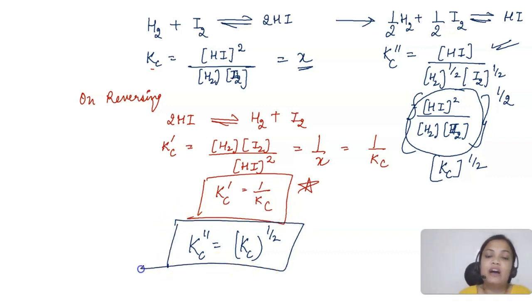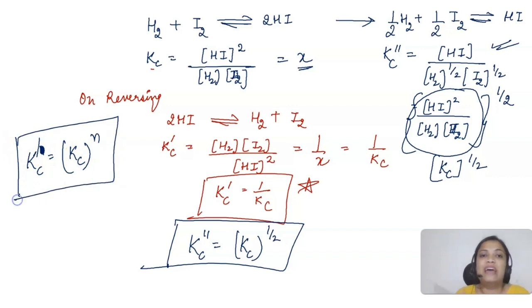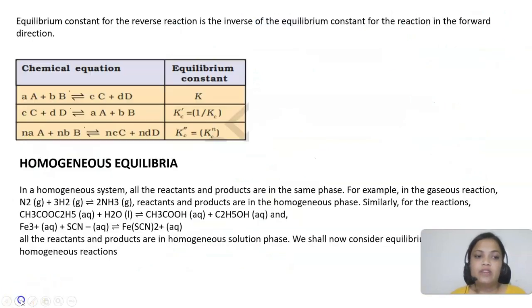So you have to keep in mind these two results. So let's say if I have to multiply any reaction with n, okay, so Kc n will be equal to Kc raised to the power n, okay. So it will become n times, all right, like it has now become 1 by 2 times in this case. All right, students. So now students, we can generalize this, okay, what we have learned till now.